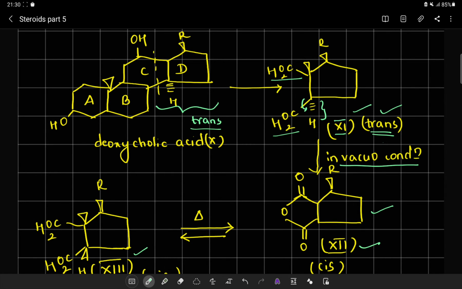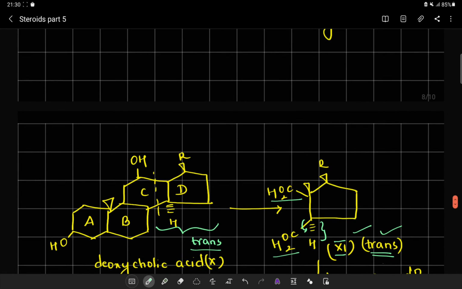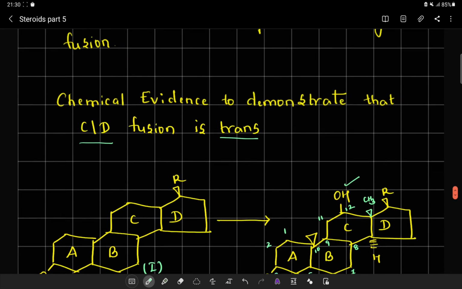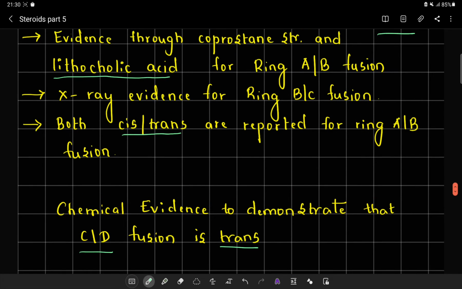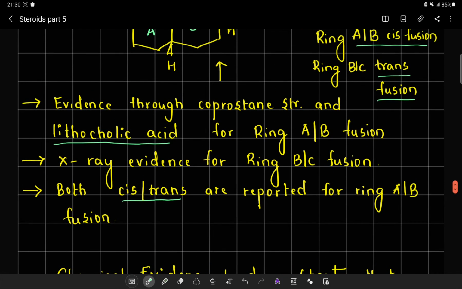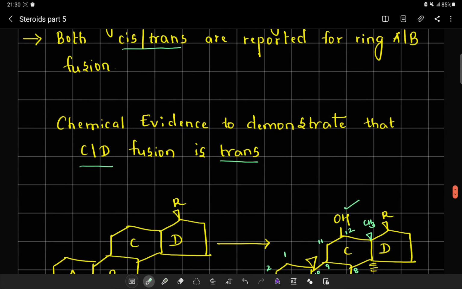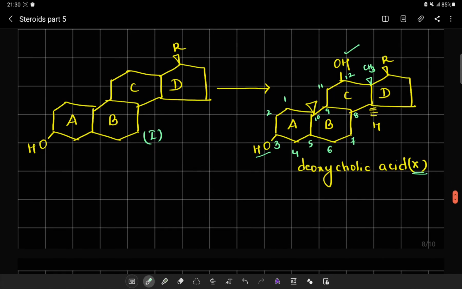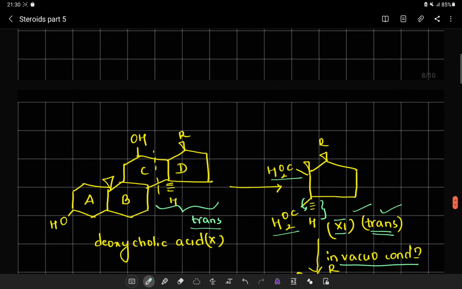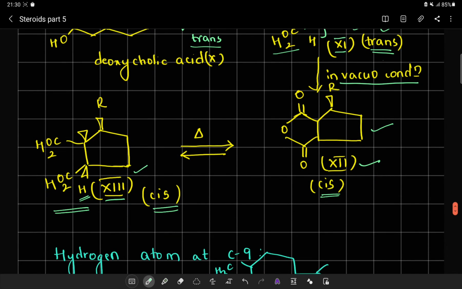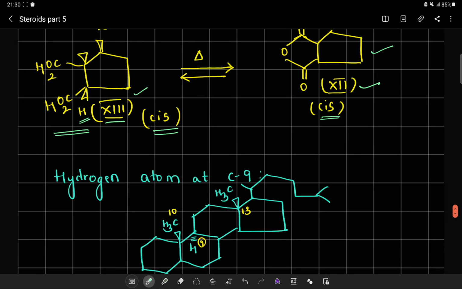So AB fusion can be both cis and trans. BC, like we understood from X-ray analysis, also has to be a trans fusion. And then for the CD system, through this chemical evidence we could now understand that the CD system is also a trans fusion. So in this way we could complete the nucleus now.